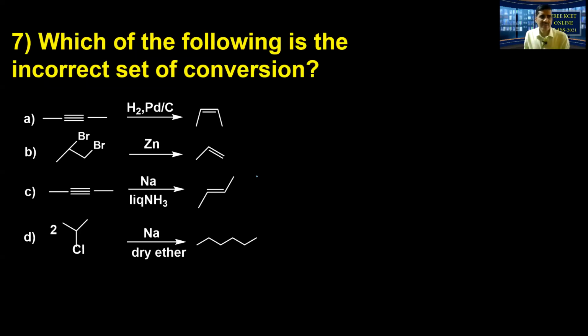Now, which of the following is the incorrect set of conversion? This question is conversion mentioned. Which is incorrect? This is all going to be in the form of bond line structure. So now 1, 2, 3, 4. This is how we write the alkyne, right? Linear geometry, that is butyne. In presence of the reagent, this is Lindlar's catalyst. So this is a selective reduction. Now, alkyne to alkene stops reduction.